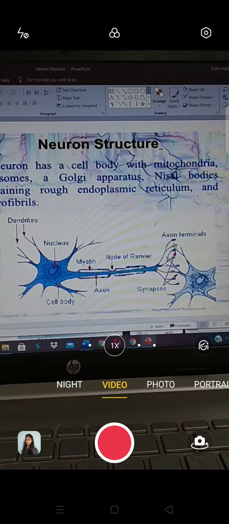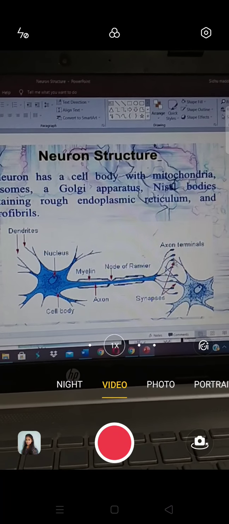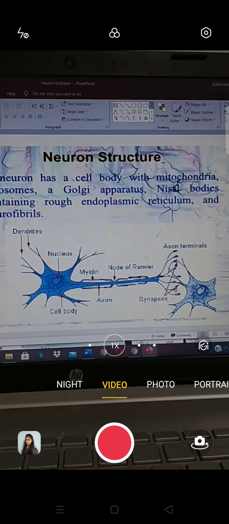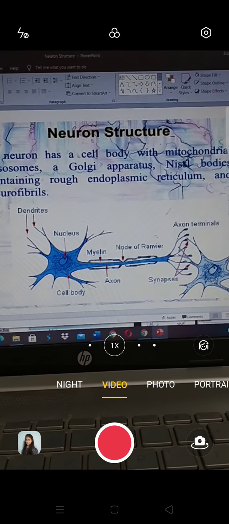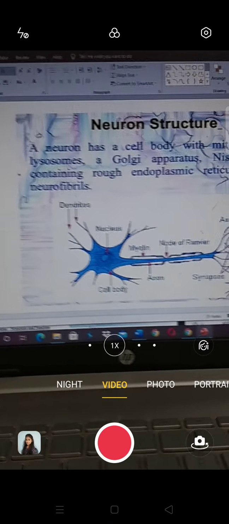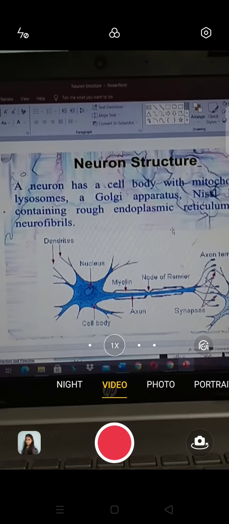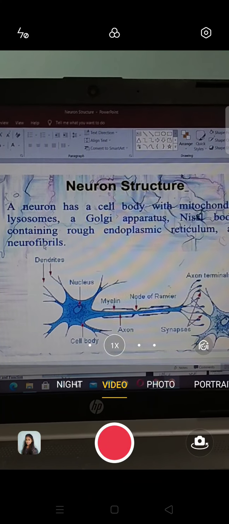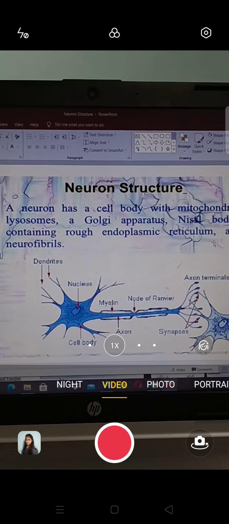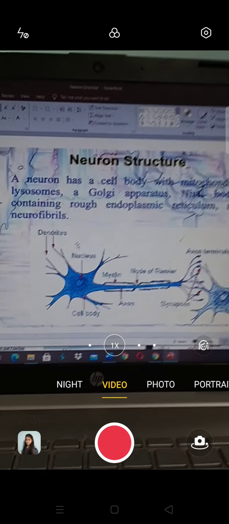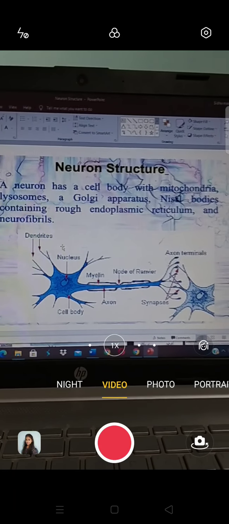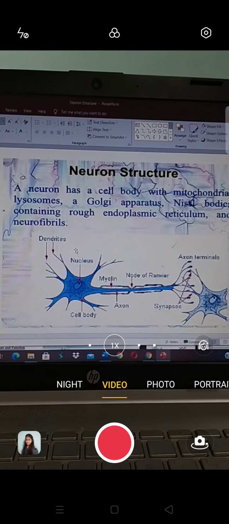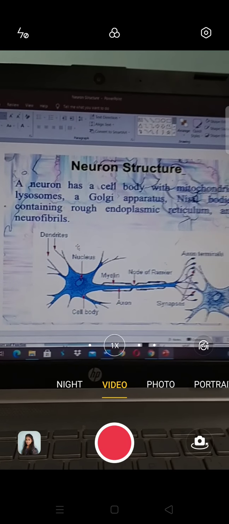Then these teledendrites contain boutons. See, these are the large structures known as boutons. This is the next neuron. The neuron has a cell body with mitochondria, lysosomes, a Golgi apparatus, Nissl bodies containing rough endoplasmic reticulum, and neurofibrils. The cell body gives off a number of processes, one of which forms the axon. This arises from a special projection known as the axon hillock.